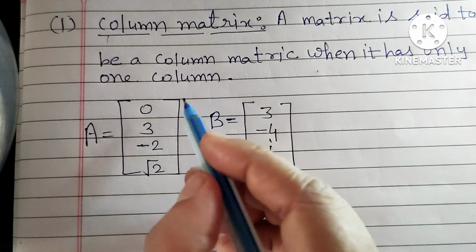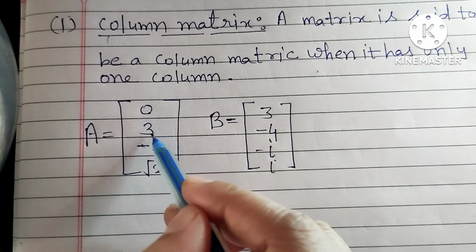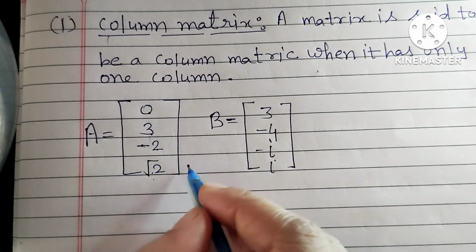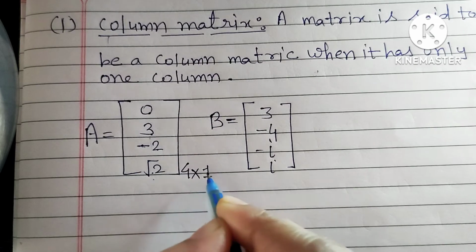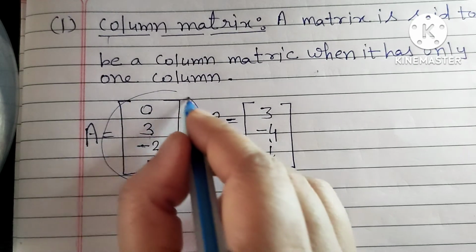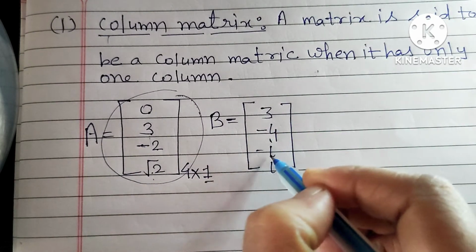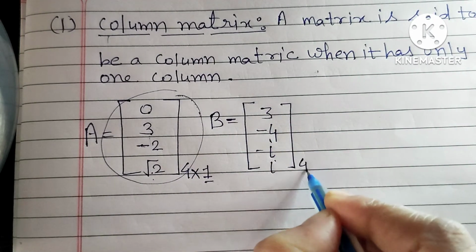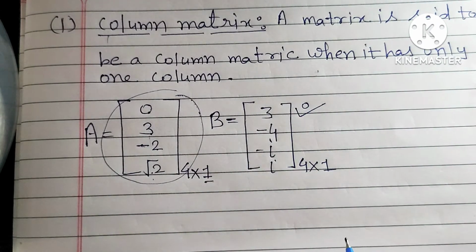So here, friends, just count how many rows are here. 1, 2, 3 and 4. 4 rows are here and 1 column is here. So this matrix order is 4 cross 1. So here you can see this matrix has only one column. Here you can again count 1, 2, 3 and 4. 4 rows and 1 column. So this matrix is again a column matrix. Understand friends?